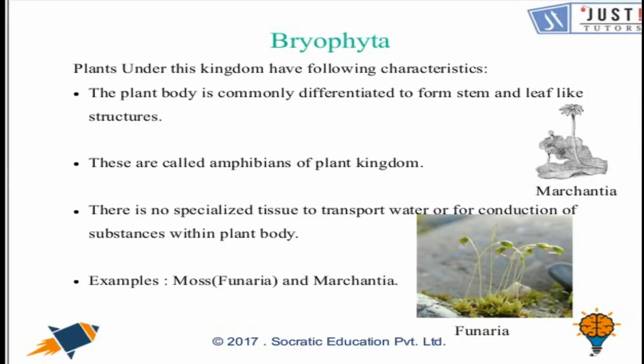The next one is Bryophyta. Well, if you talk about this category, the plant body is differentiated into a stem and leaf-like structure. Vascular system is absent, which means there is no specialized tissue for transportation of water, minerals and food. They are also known as the amphibians of the plant kingdom because they need water to complete a part of their life cycle. You can think of examples such as moss and Marchantia.